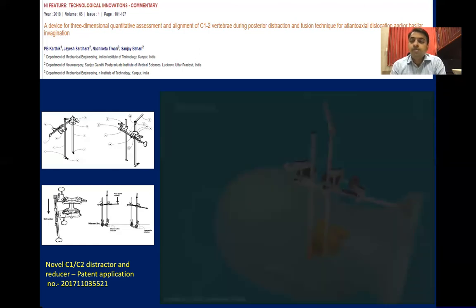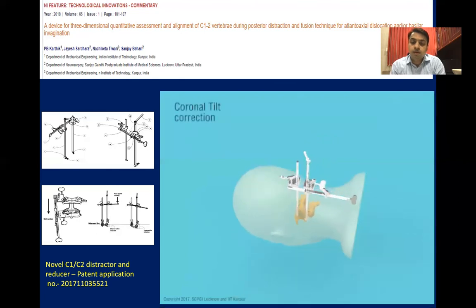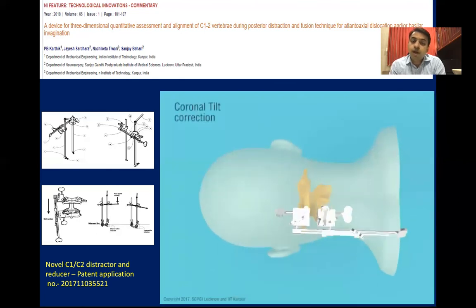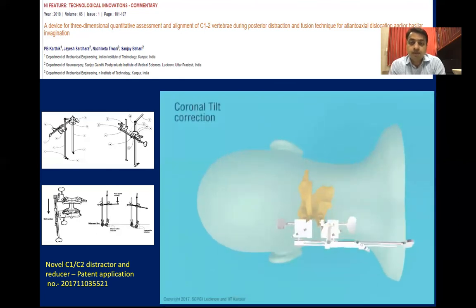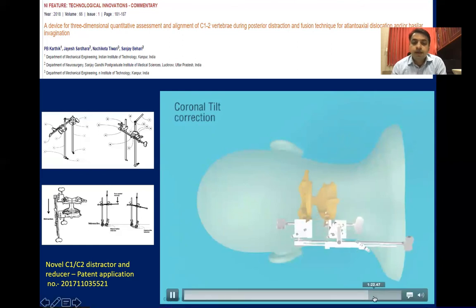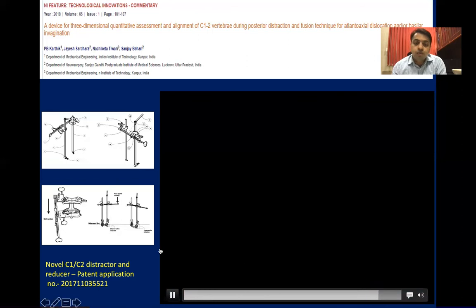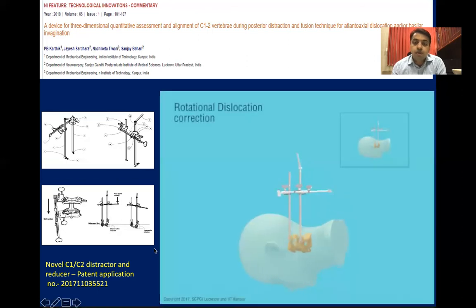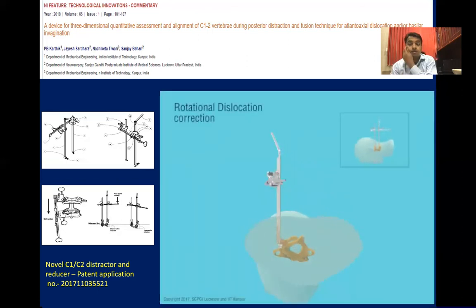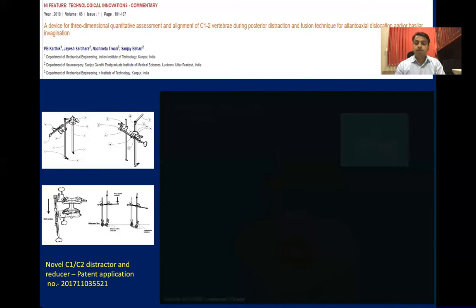Not only does it help in the distraction process, it also helps in coronal tilt correction if we use it on one side in some cases. Similarly, it can also be used in rotational dislocation, especially in some cases of complex torticollis. And in the upcoming time, within a few months, it will be in the market.